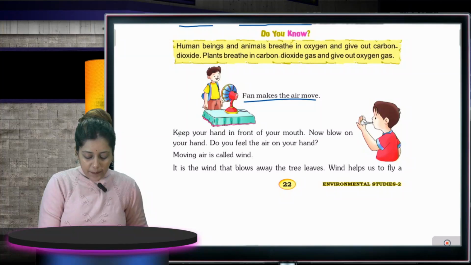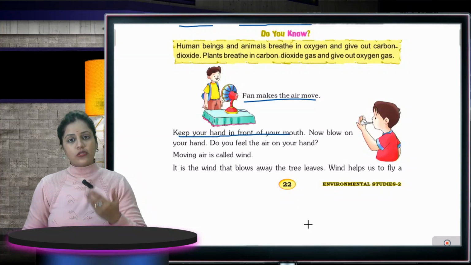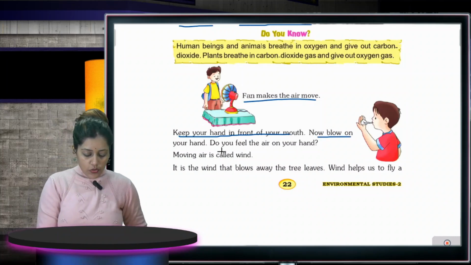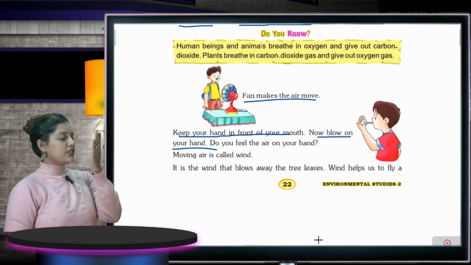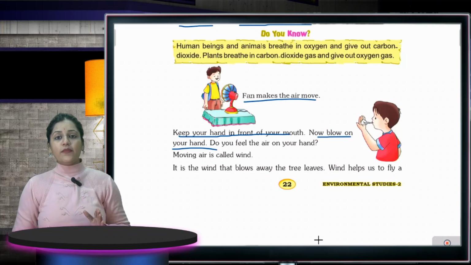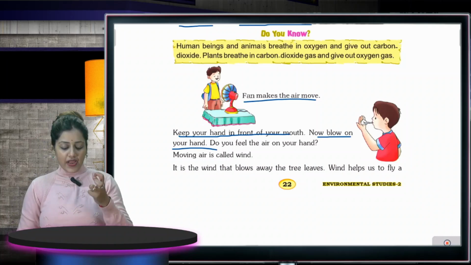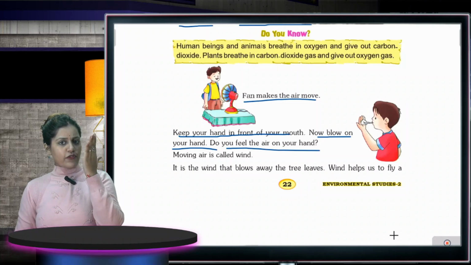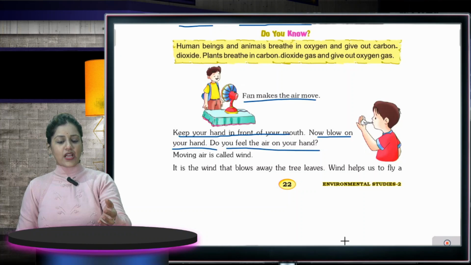Next, keep your hand in front of your mouth. Now I'm keeping my hand in front of my mouth. Now blow on your hand, and I'm doing it this way. I'm blowing air on my hand. Do you feel the air on your hand? I'm feeling the air. Do it yourself. Moving air is called wind.